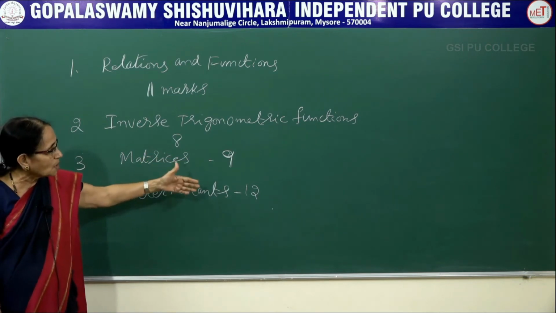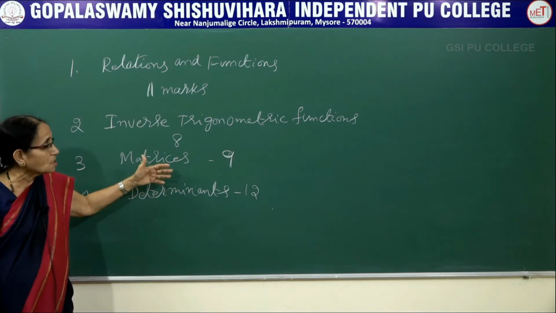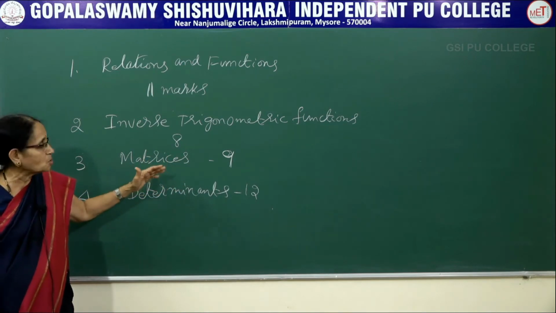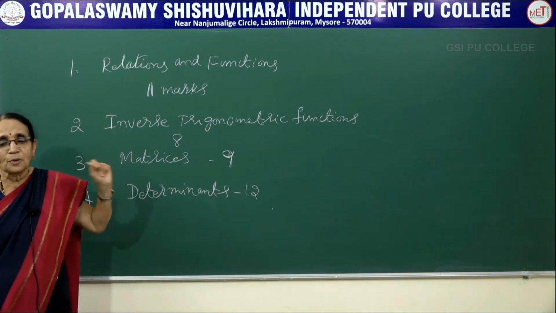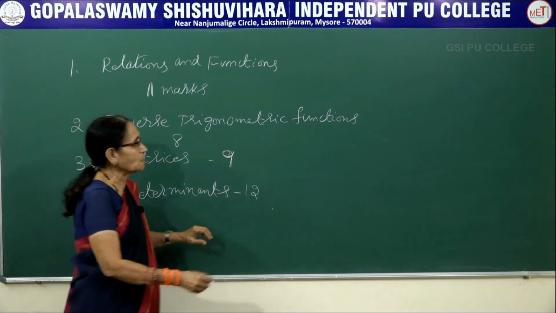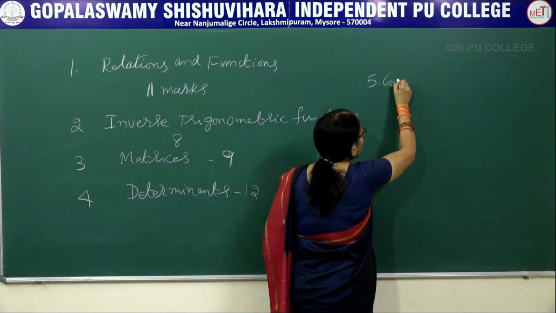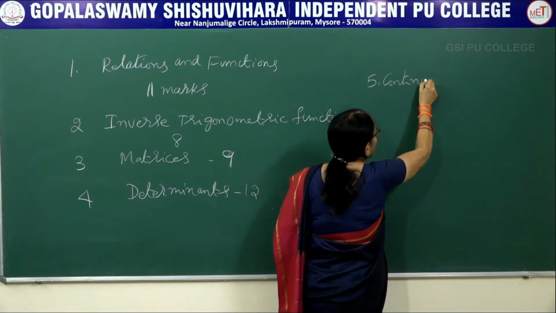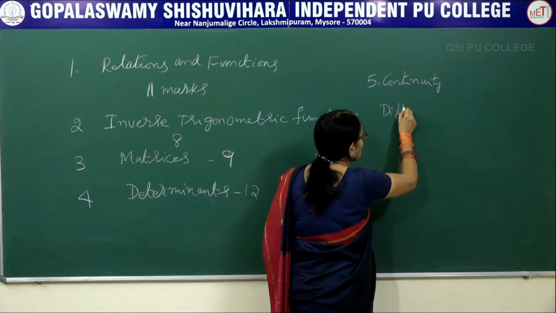So 12 plus 9, 21 marks. It is easier for the students to get all the 21 marks if you study these two chapters perfectly. Now let us come to the fifth chapter. Fifth chapter is continuity and differentiability.